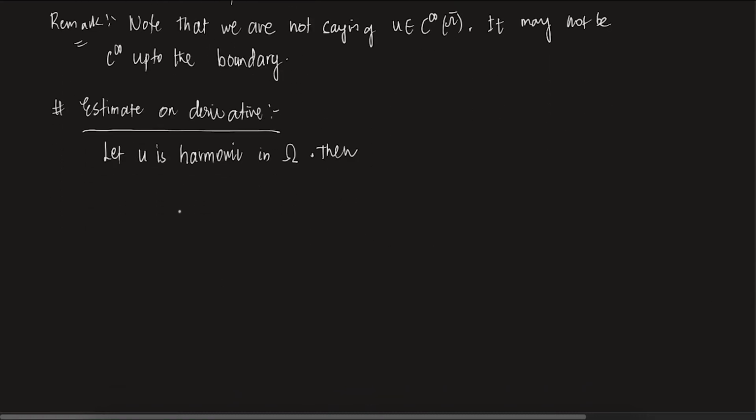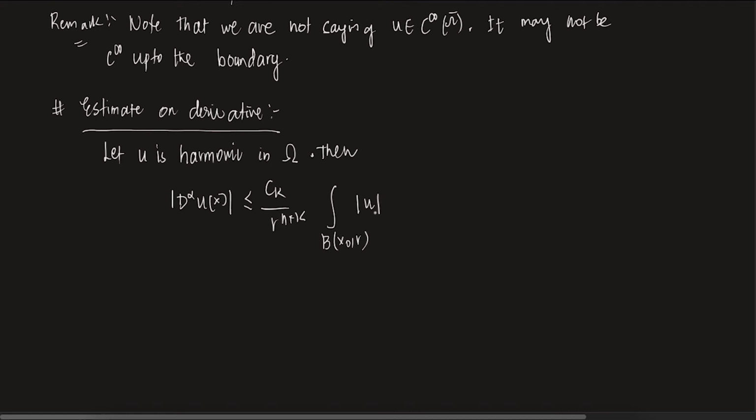Then what happens is that the absolute value of d alpha of u of x naught is less than or equal to C_k by r power n plus k times the integral over B(x naught, r) of mod u.